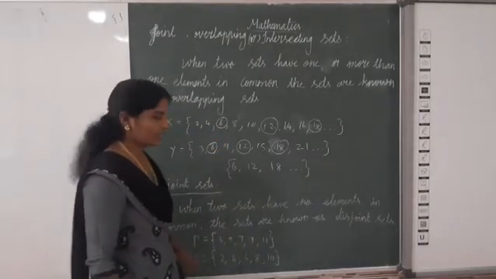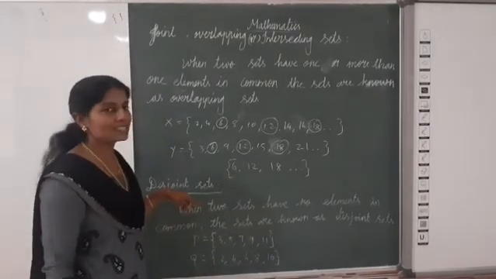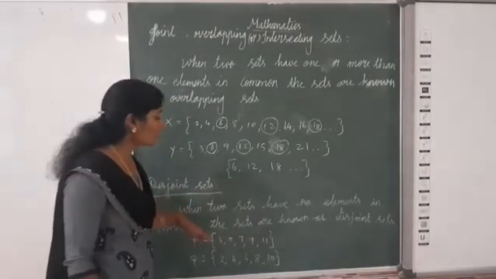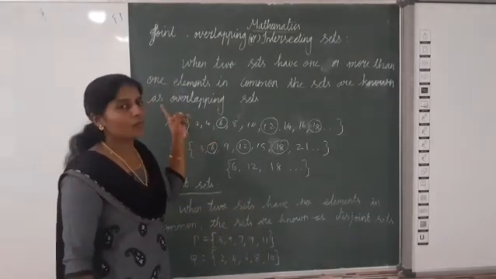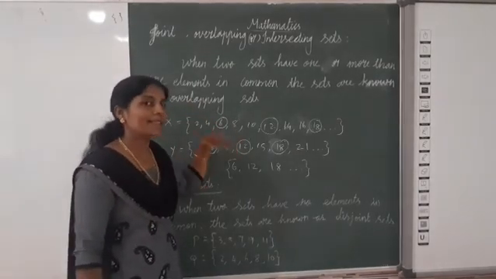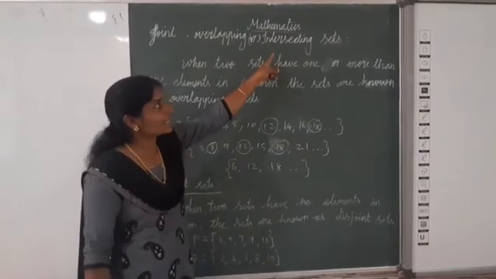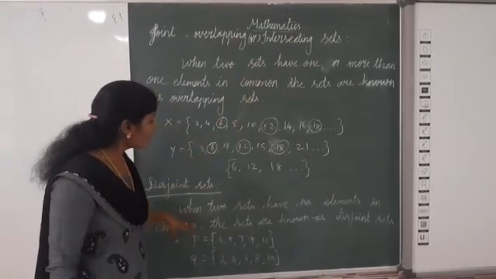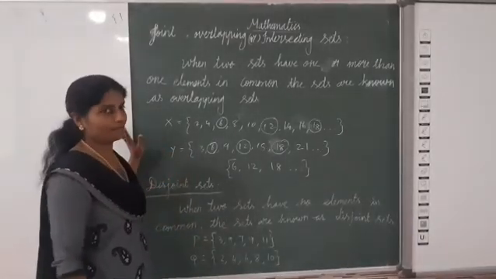So we can say these sets are called disjoint set because no common element. Here, one or more than one elements in common means that is joint, overlapping or intersecting set. Here no common elements means that is disjoint set.